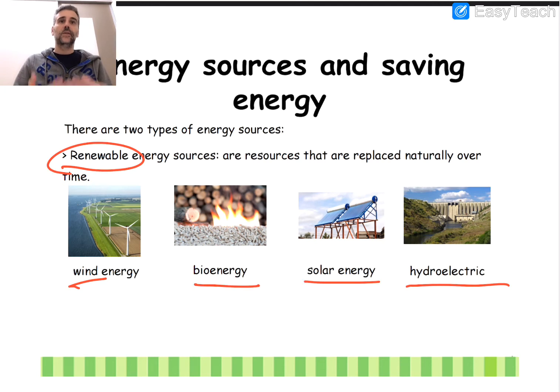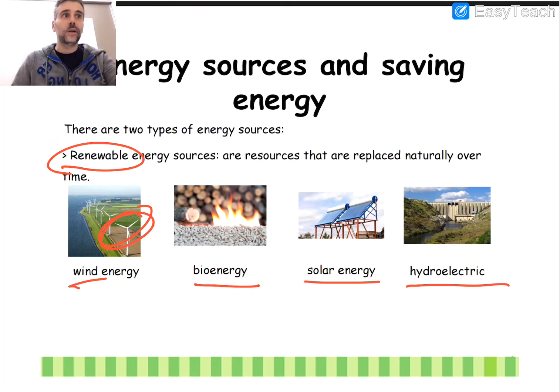So what does it mean? The wind can move, in this case, this type of huge fans, okay, and those fans produce some energy. That type of energy is renewable because the wind is replaced naturally, as well as the bioenergy or the solar energy or the hydroelectric. Okay, so the renewable ones are the ones that are in nature, and nature provides them to us in order to use them once and again.